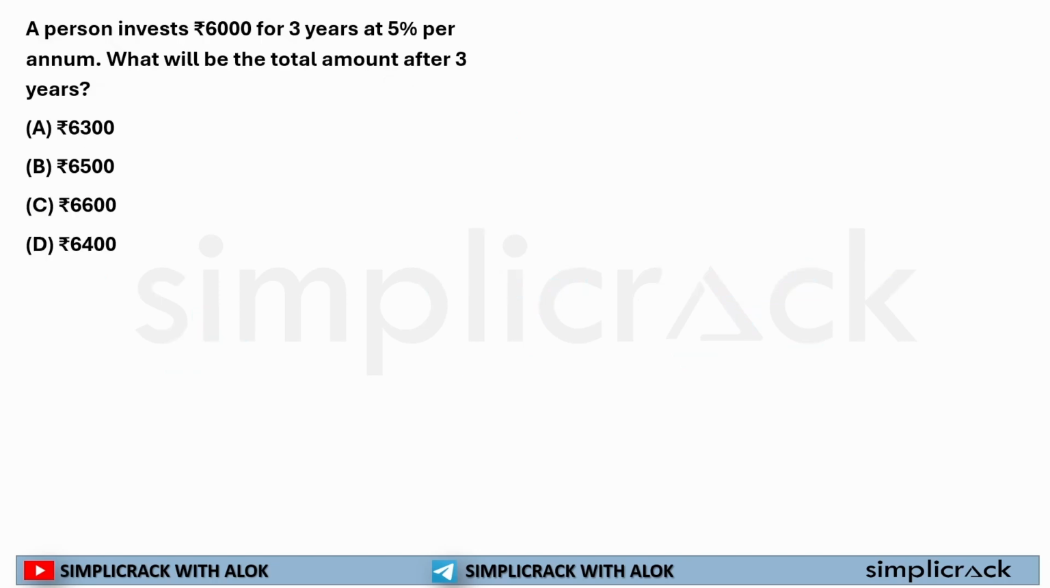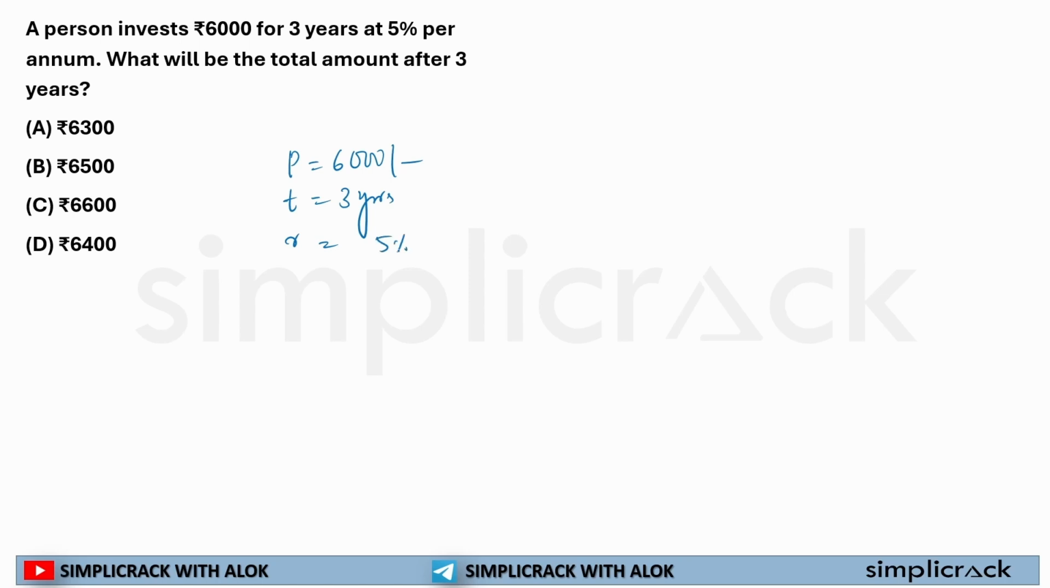Okay, so now a person invests 6000. That means invest 6000 means the principal is 6000 for 3 years. Time period 3 years. Rate of interest 5% per annum.